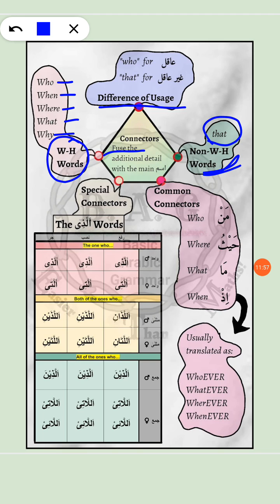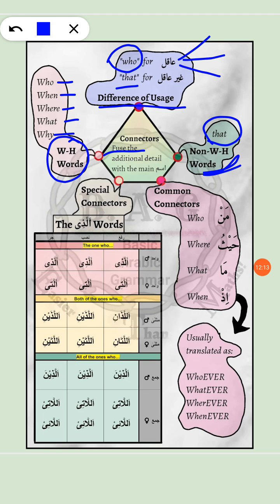What's aqil? Something or someone that possesses intellect. What are those three groups of species? They are the humans, they are jinns, and they're angels. Okay, so if it is aqil, you use who. You do not use that.